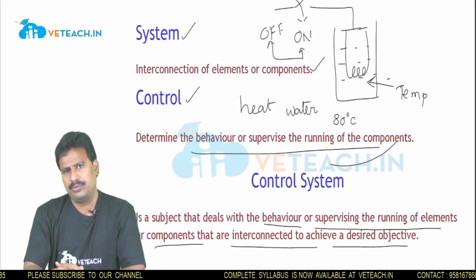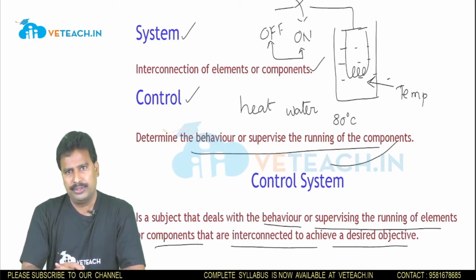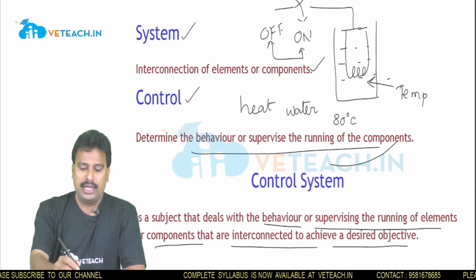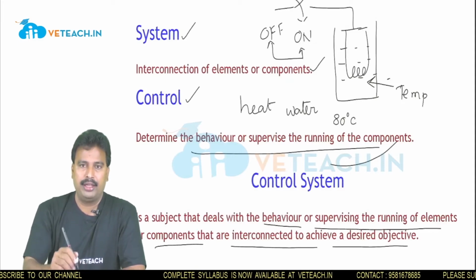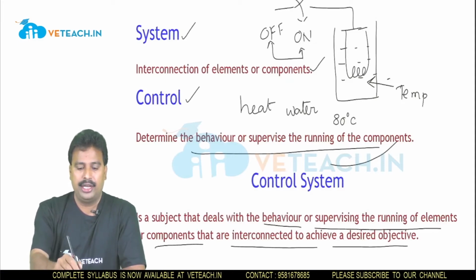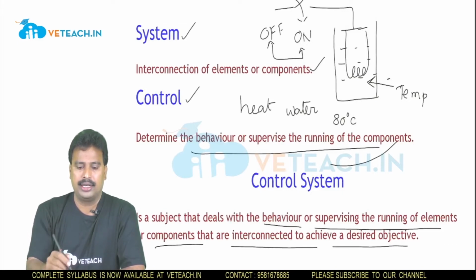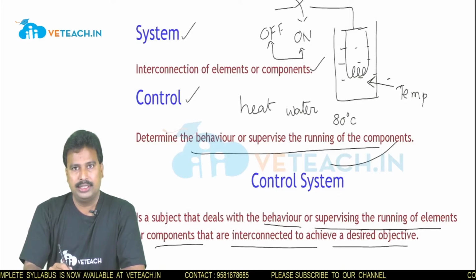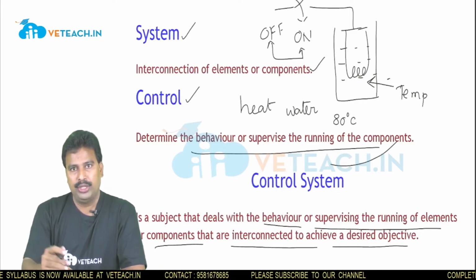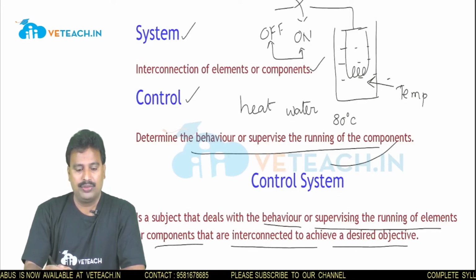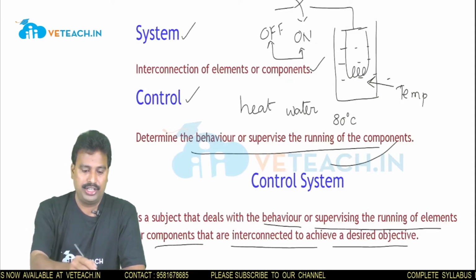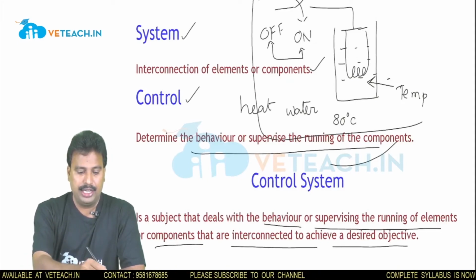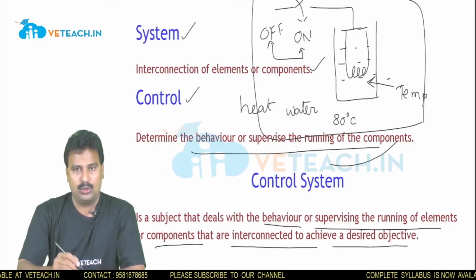That is my objective. For that purpose, I am dipping an immersion coil heater into a container that contains water. The amount of energy transferred into the water is controlled with the help of a switch. So this entire arrangement is known as a control system.